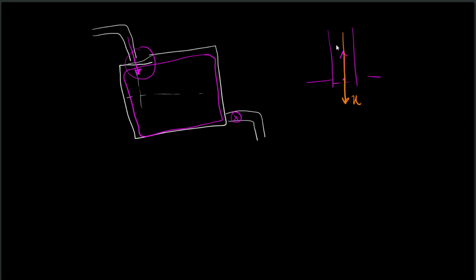So u dot n cap is negative. Here there is influx. If there is influx, we know that the mass inside the system will increase, and it does increase. Once this is closed and this is open, it reduces. The mass inside will keep on reducing because here there is outflux. Okay, any doubt in this so far?